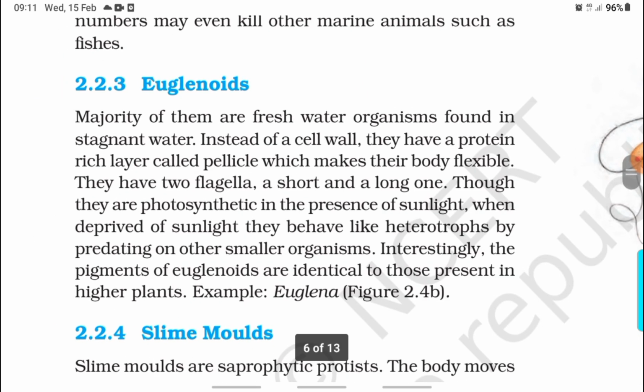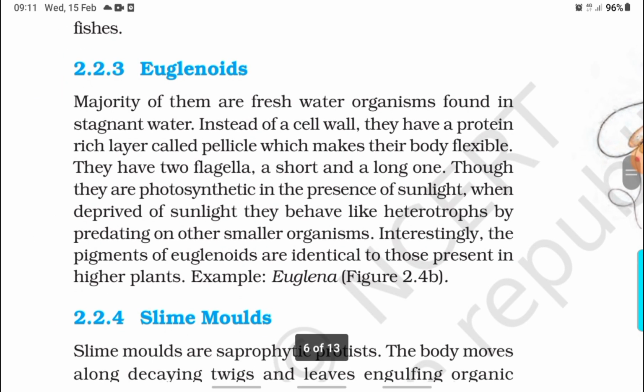Euglenoids. The majority of them are freshwater organisms found in stagnant water. Instead of a cell wall, they have a protein-rich layer called pellicle, which makes their body flexible. They have two flagella, a short and a long one. Though they are photosynthetic in the presence of sunlight, when deprived of sunlight, they behave like heterotrophs by predating on other smaller organisms. Interestingly, the pigments of euglenoids are identical to those present in the higher plants, for example, Euglena.